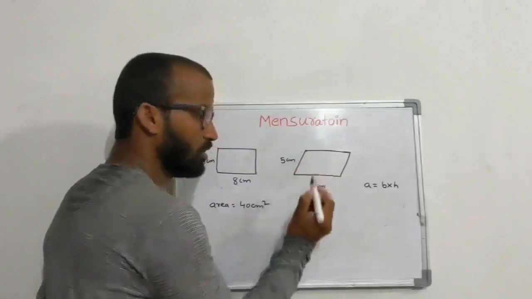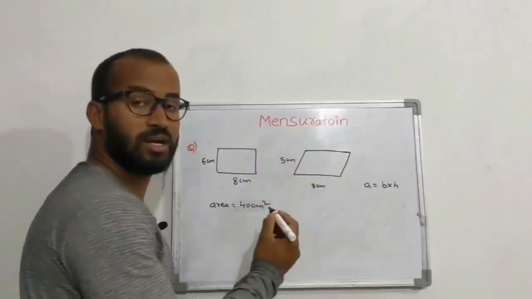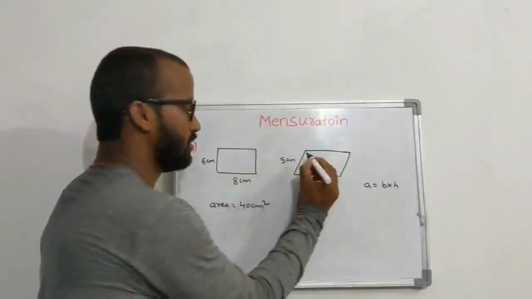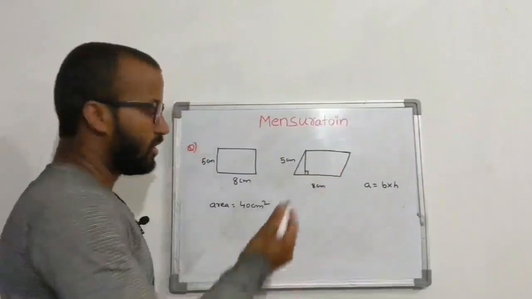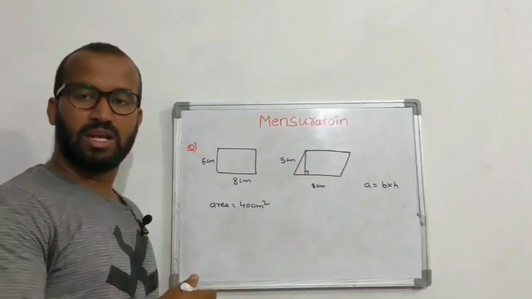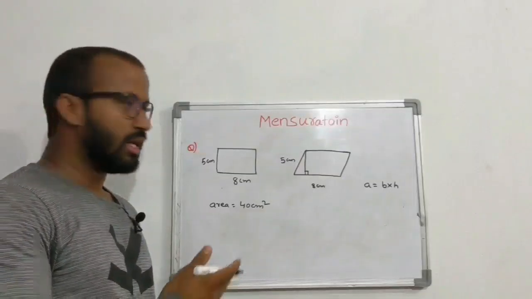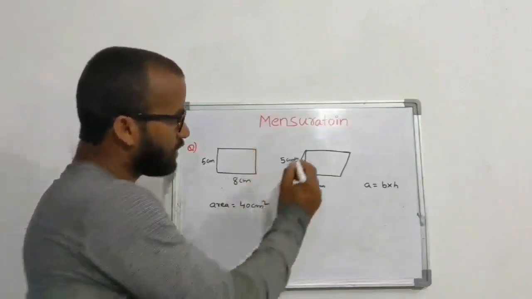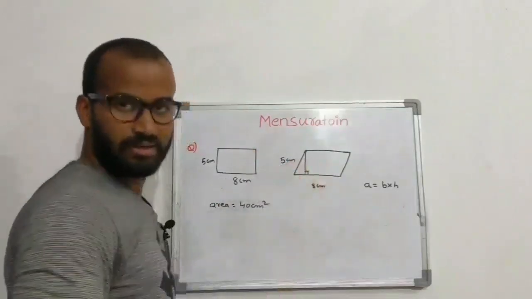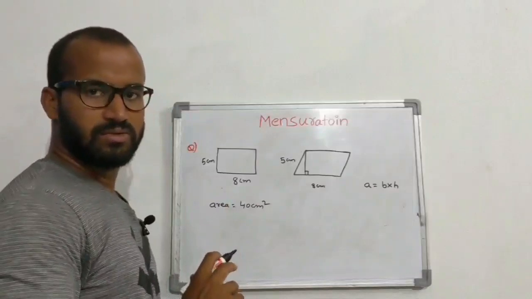From this vertex, if you draw the perpendicular, then it is called altitude or height. If I know this height, I can calculate the area of this parallelogram. So how to find this height? Minimum common sense.